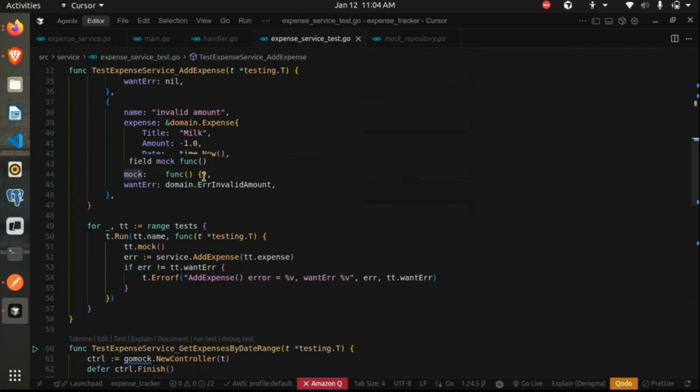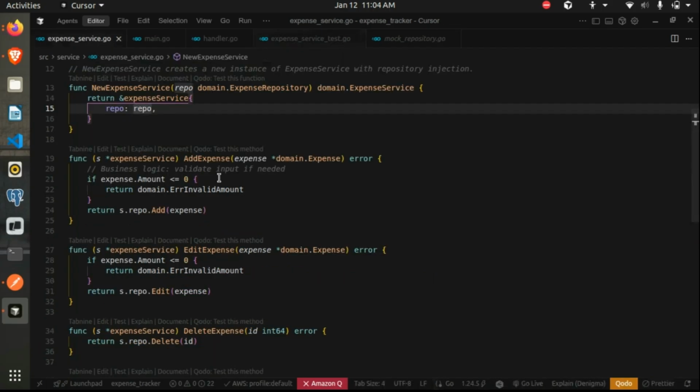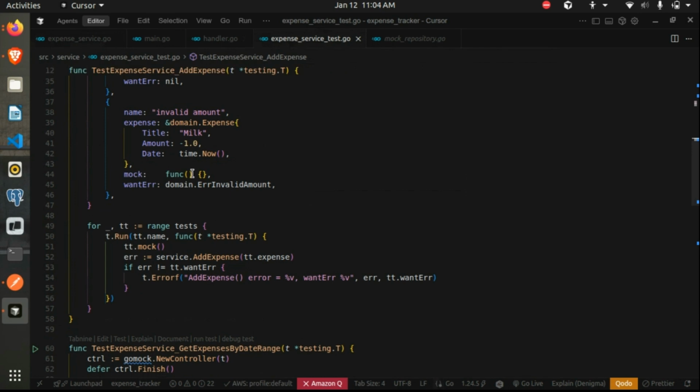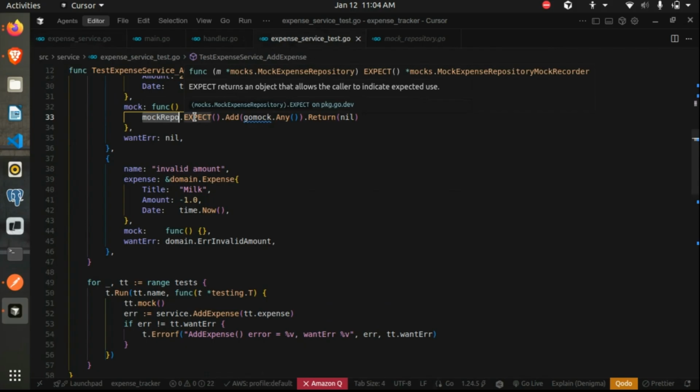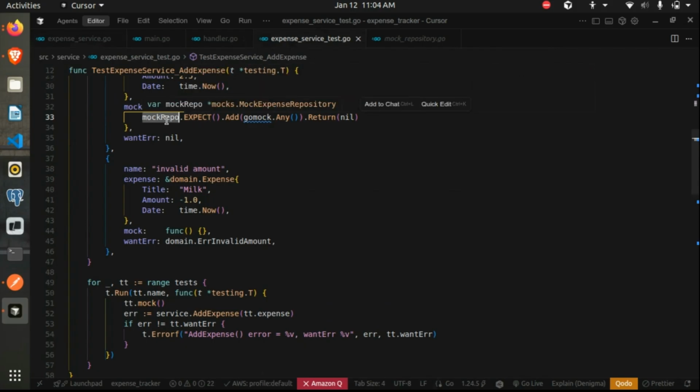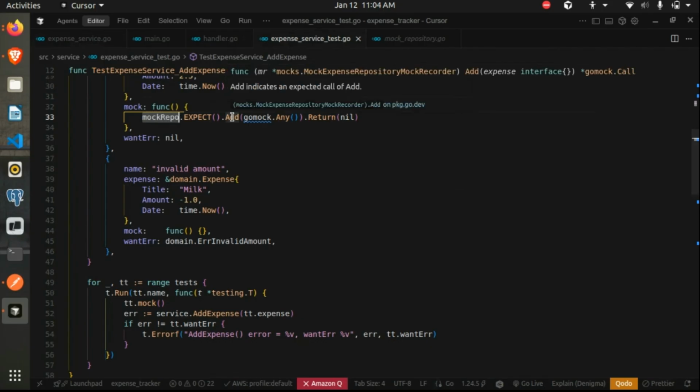And if you see, the mock function is empty. Why? Because we never expect it to hit this line of code. That means it will never call the repo layer add function, so that's why we don't mention the function over here. But in case you still write this line of code and you tell the mock that I am expecting a call to the add function.